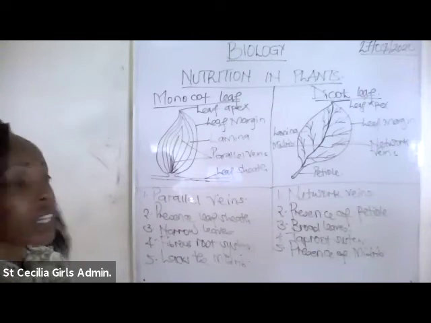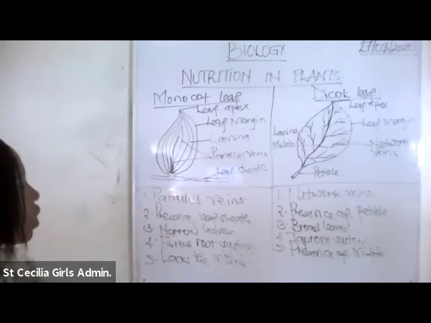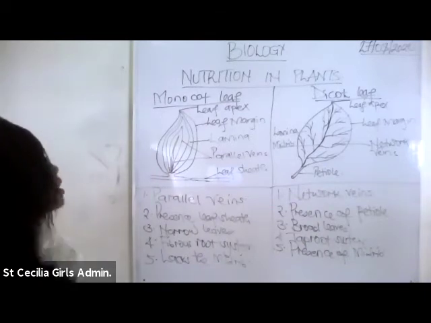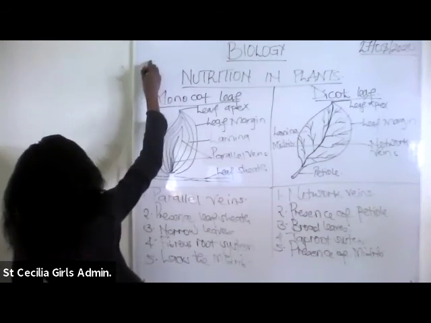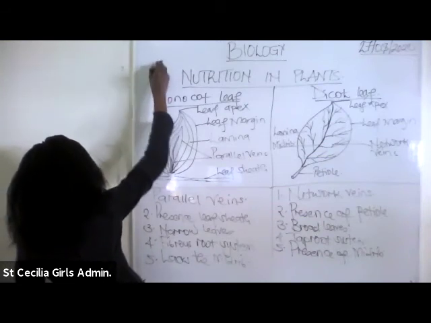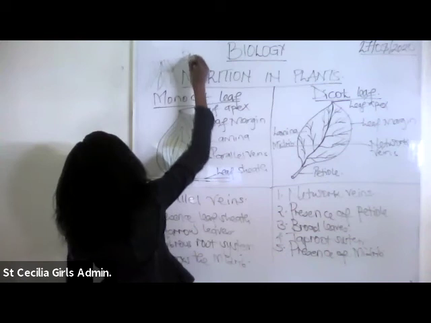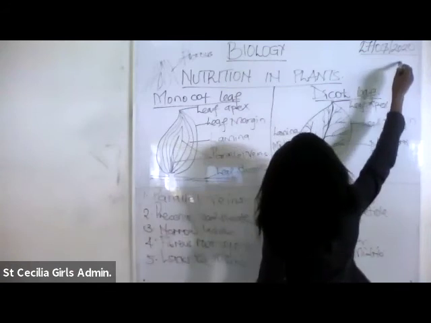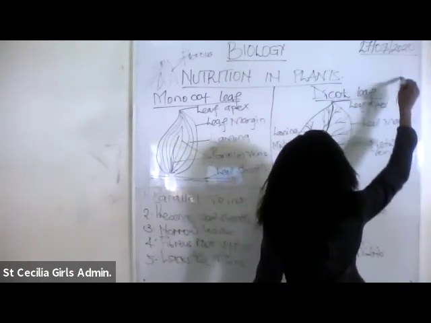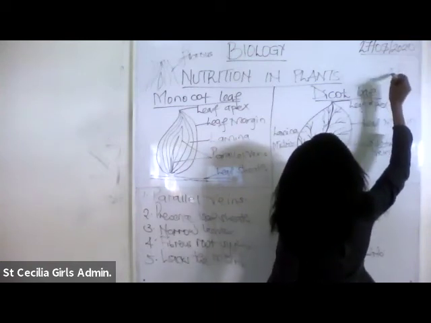The other thing you should not forget is about the root system. We have the fibrous root system in the monocot, and in the dicot, you have the taproot system. Now, the fibrous root system, say for example, that is our ground surface. This is what you call fibrous root system. For the taproot, it is something like this. It is something like that. Say for example, that is the ground surface.